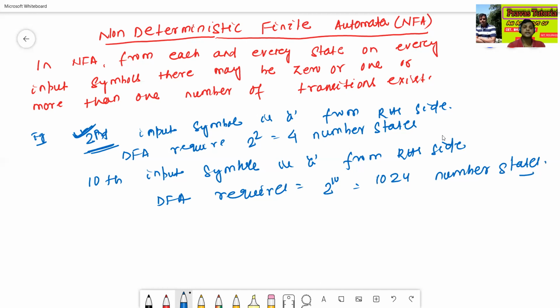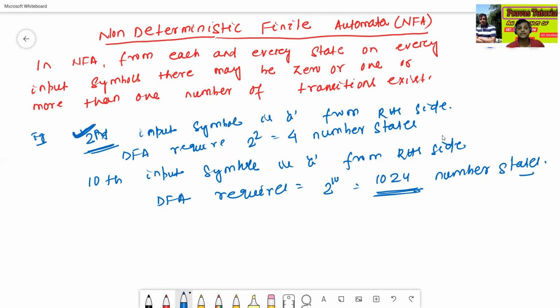Since the second input symbol is A, it means 4 states, and on 4 states it is very easy to construct the DFA. But with 1024 states, it is generally difficult to construct the DFA because there are so many states. So NFA came into the picture.